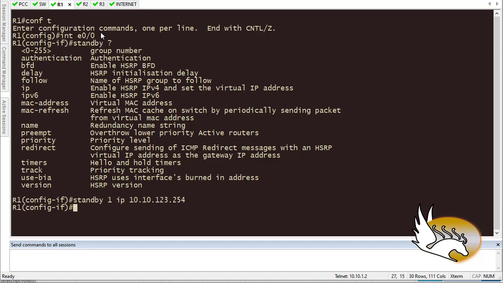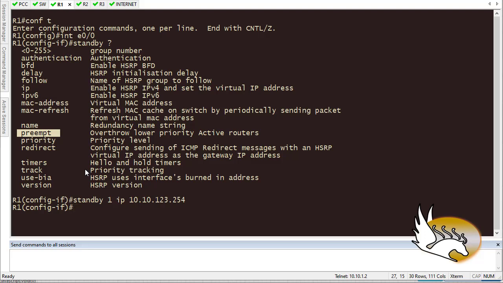This command is going to be enough, but if I want to have some other features, I can add more commands. For example, I can make sure that preemption is enabled. By default, preemption is not enabled. So what is preemption? Let's say that router 1 and router 2 are in the same group.